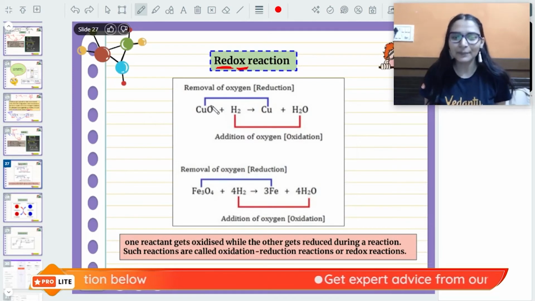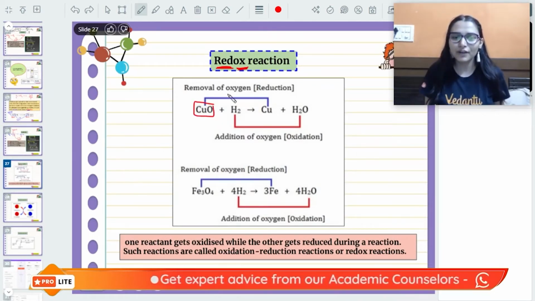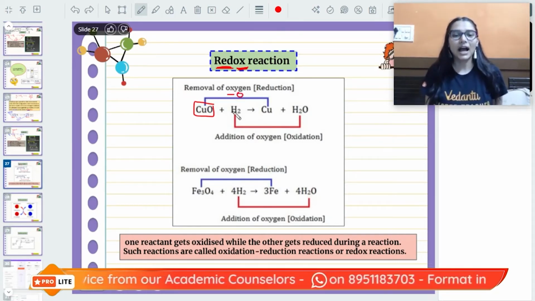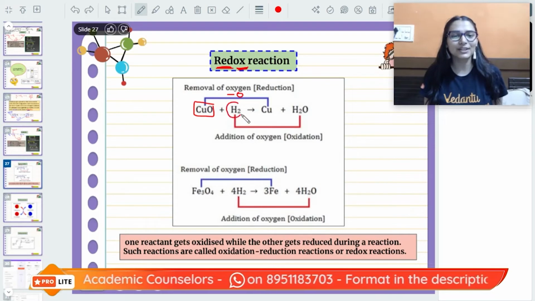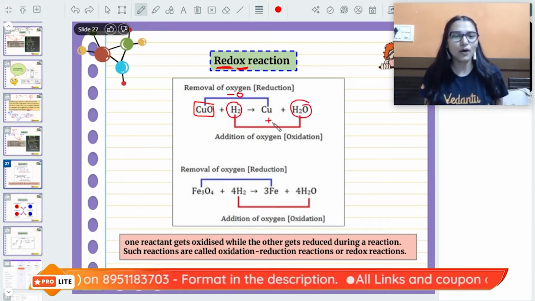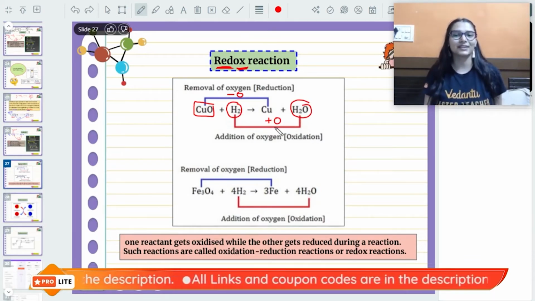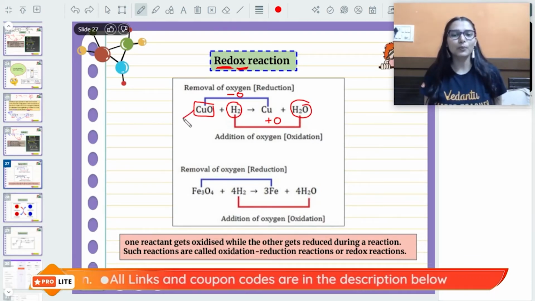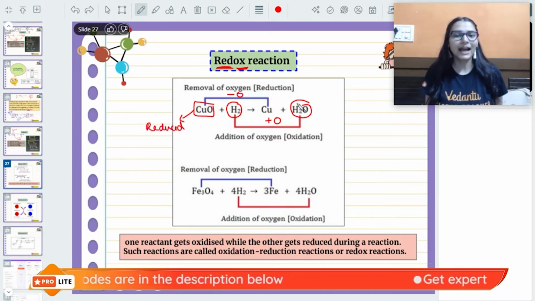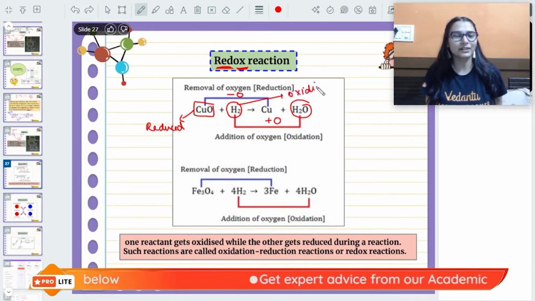Yes. Just now you saw copper oxide is converted to copper. Loss of oxygen? Yes. Reduction. In the same reaction, hydrogen is converted to H2O. Addition of oxygen. Oxidation. So I can say copper oxide is reduced in the reaction and hydrogen is oxidized in the reaction.